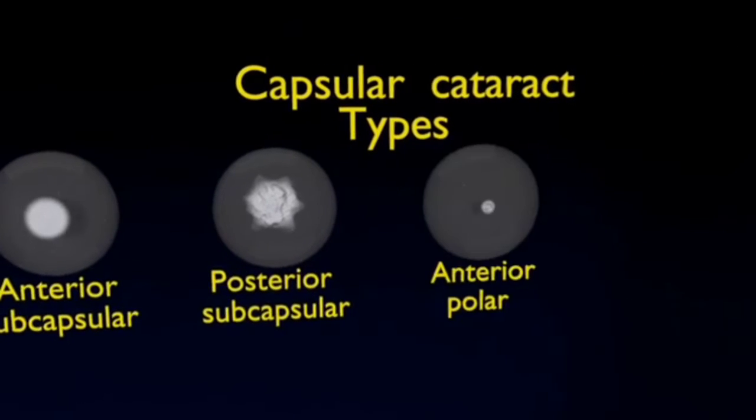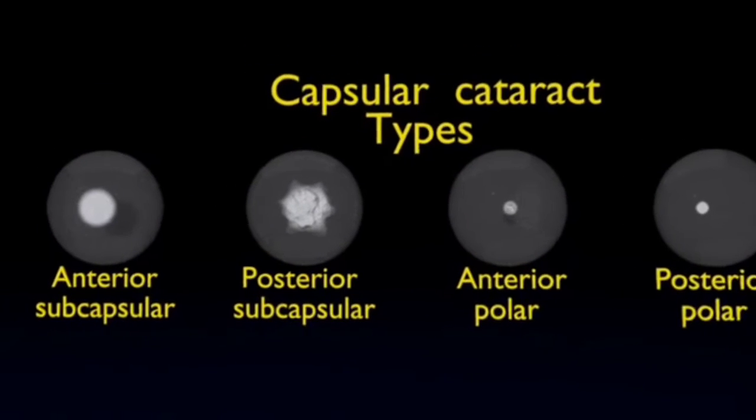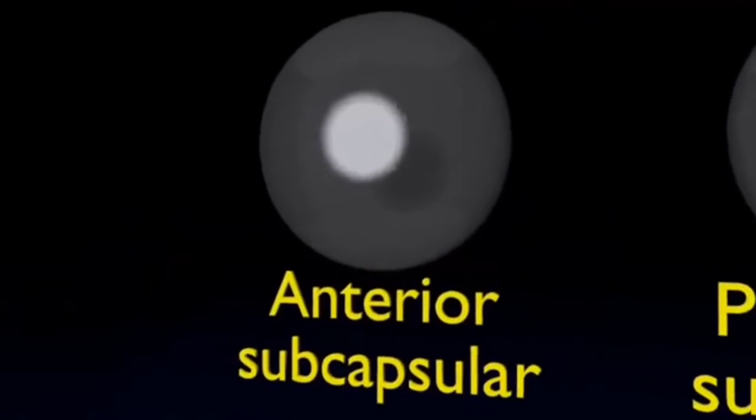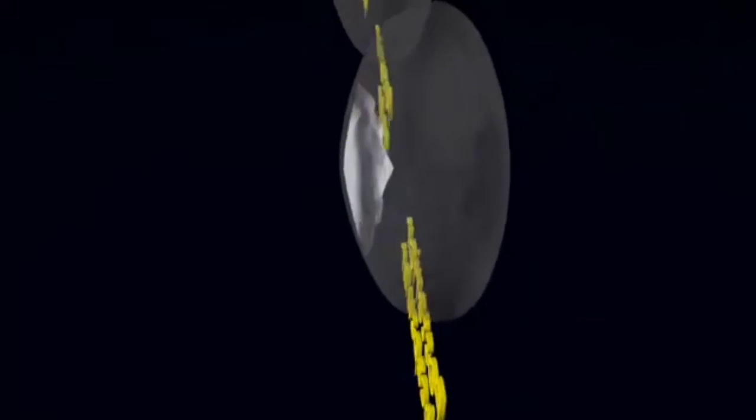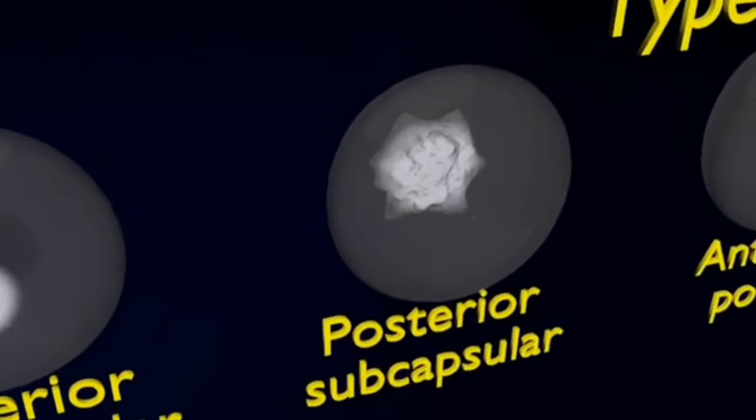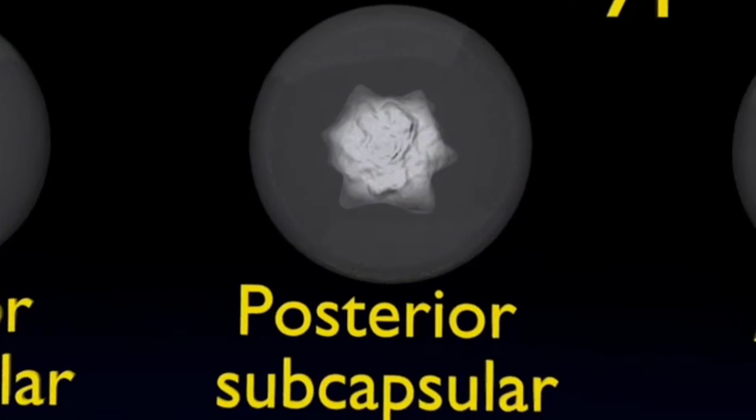Now I am going to discuss the types of capsular cataract. First of all, anterior subcapsular cataract. Anterior subcapsular cataract involves opacification of the anterior and frontal part of the lens cortex, as shown in this image. Opacity is in the center and anterior part of the lens. While in posterior subcapsular cataract, there is opacification in the posterior or back part of the lens cortex, as shown in this image. Opacity is just in the back part of the lens.